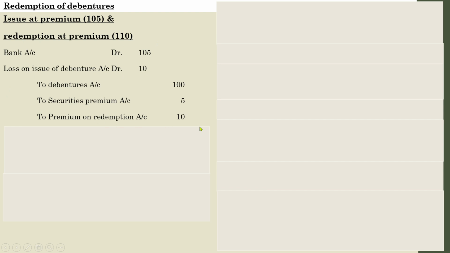You need not worry about that. Whenever you come across a question like this, with issue of debentures at certain rupees and redemption of debentures at certain rupees, and if there is any difference, that is, the redemption value is higher than the issue value, you need to pass this journal entry. Usually you will come across similar types of questions. We will discuss the same categories. I am discussing why these entries have been written here and how this amount has been obtained. That is the discussion we are doing here. So this is the entry with regard to issue.